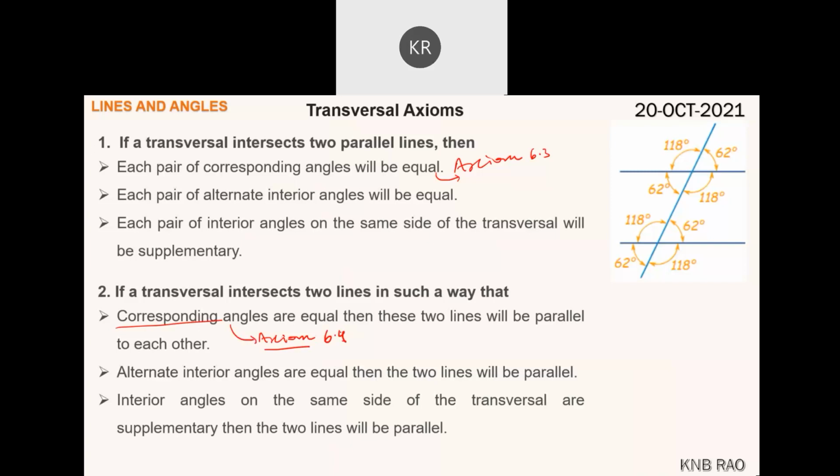This is the converse of axiom 6.3, which is axiom 6.4. Axiom 6.3 is the corresponding angles axiom, and 6.4 is its converse. Are both the same, sir?